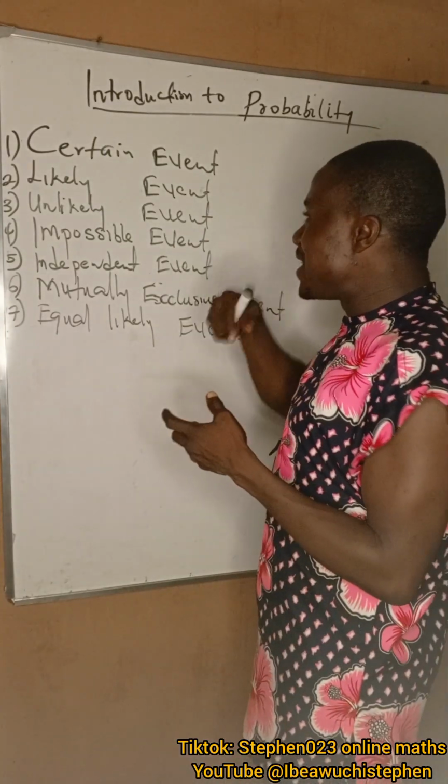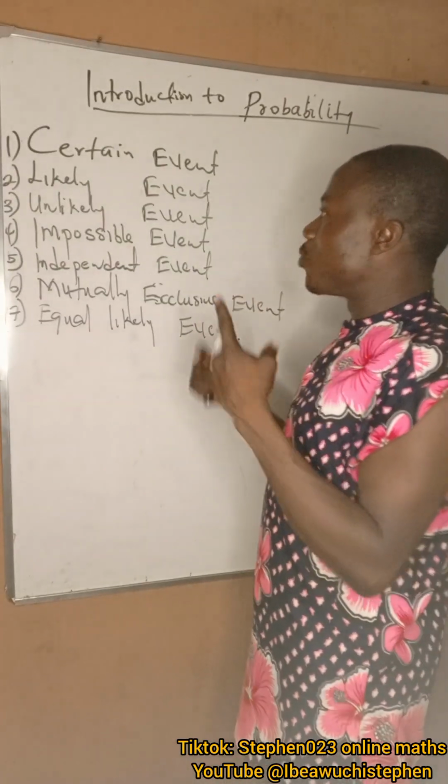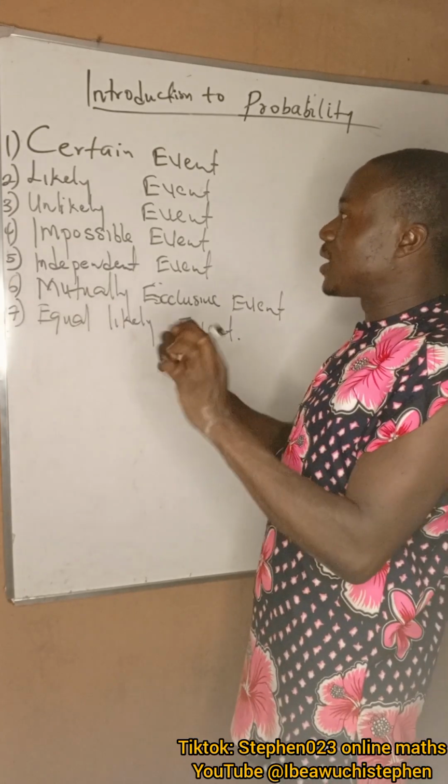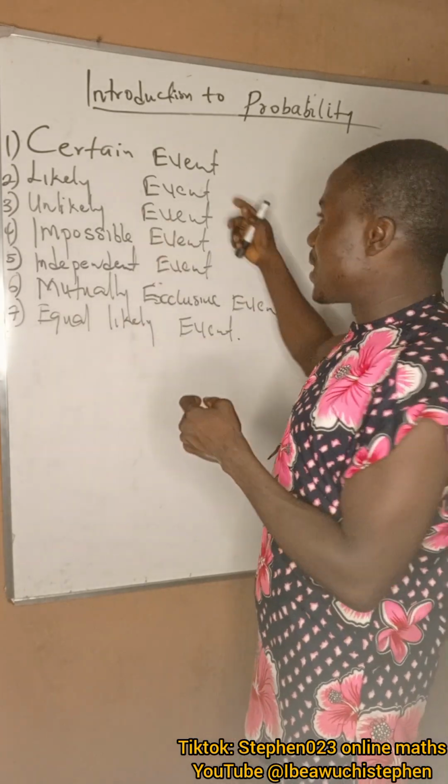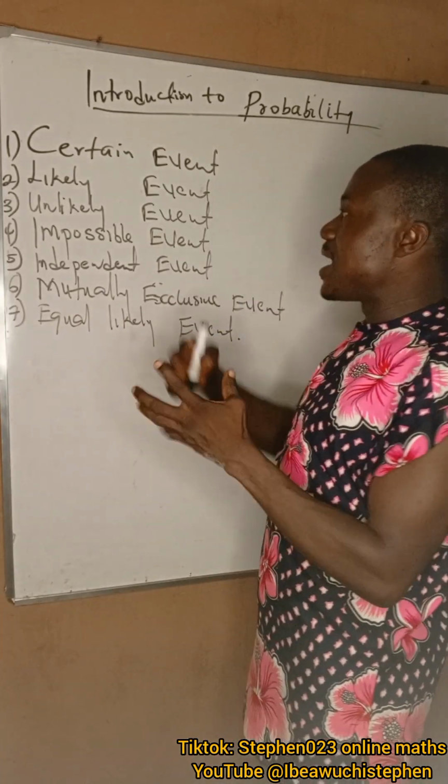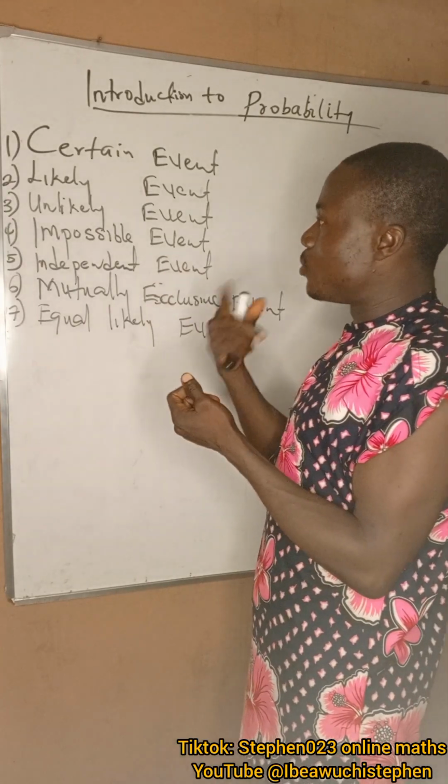So picking the red ball will happen easily.